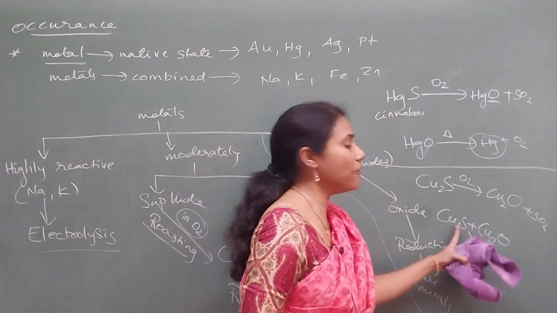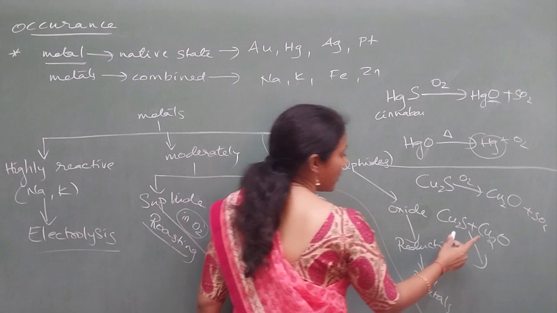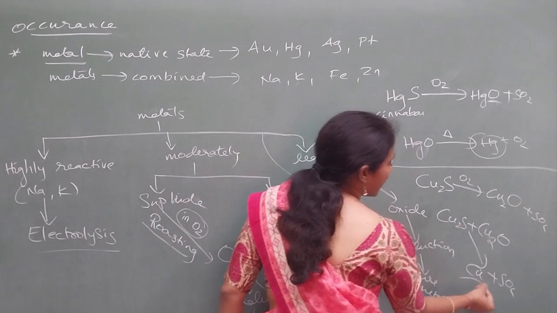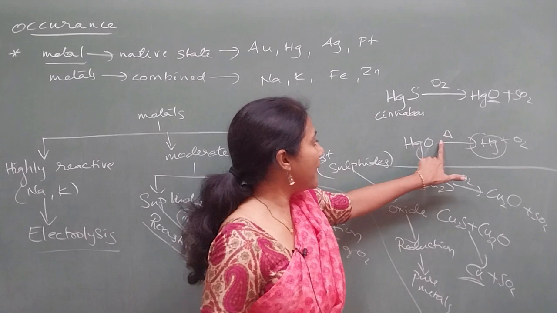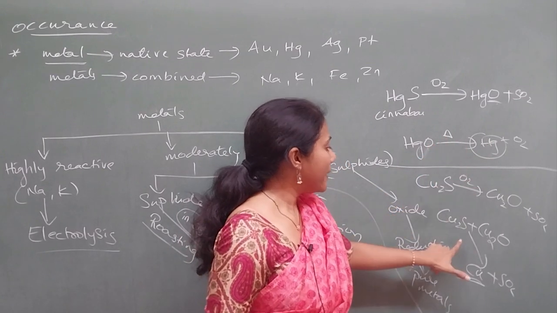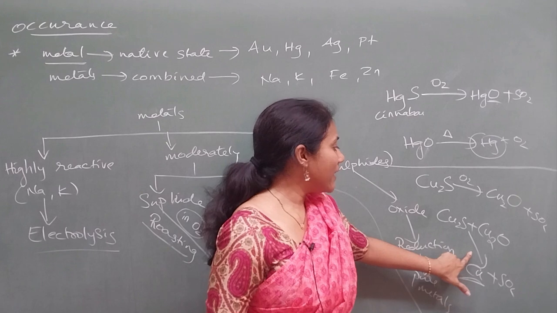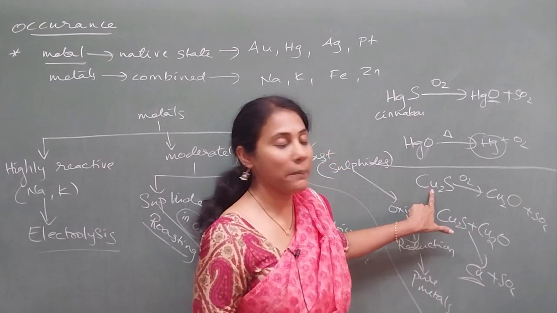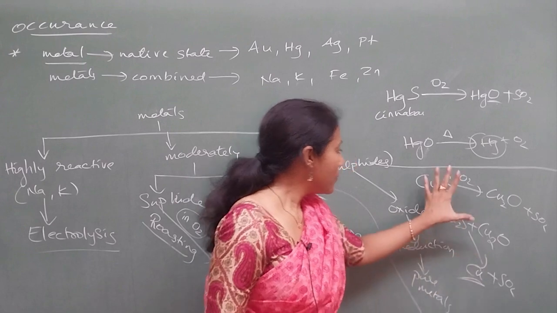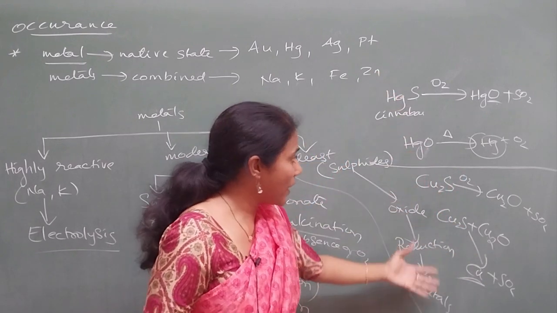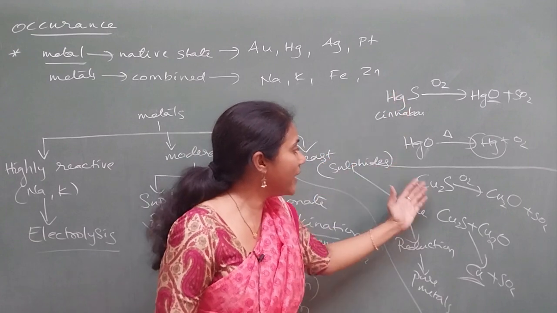This itself is the reducing and oxidizing agent. So you will get copper plus sulfur dioxide as the product. Here, just by heating you got pure metal, just by heating you separated oxygen, but here just by heating we haven't done. Here we are taking the help of the starting material itself. So these are the examples of reduction, extractions of mercury and copper.